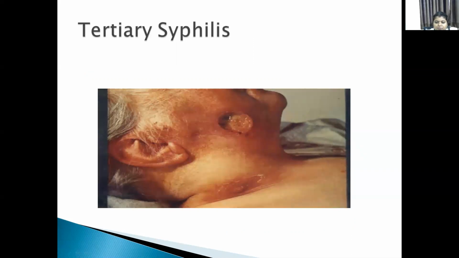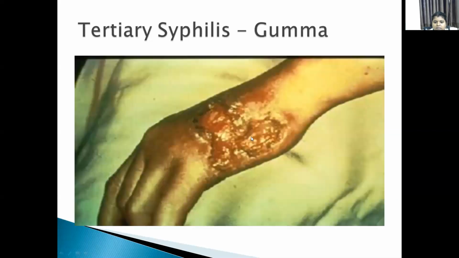This is a picture showing a gummatous lesion in tertiary syphilis. This is another gummatous lesion in tertiary syphilis.